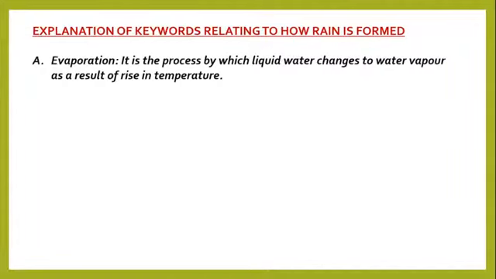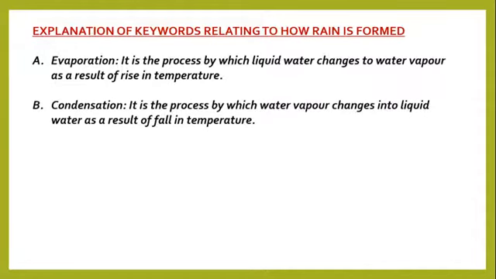So first on the list is evaporation. We're saying that evaporation is the process by which liquid water, that is water in the liquid state, changes to water vapor or water in the gaseous state as a result of rise in temperature. So that's what really happened at the beginning stage of cloud formation when the water surface was heated.